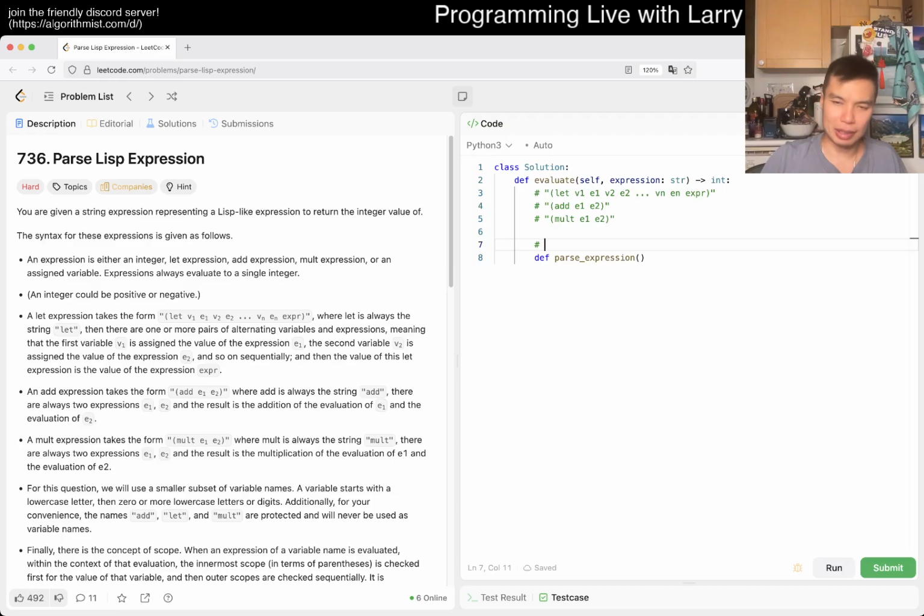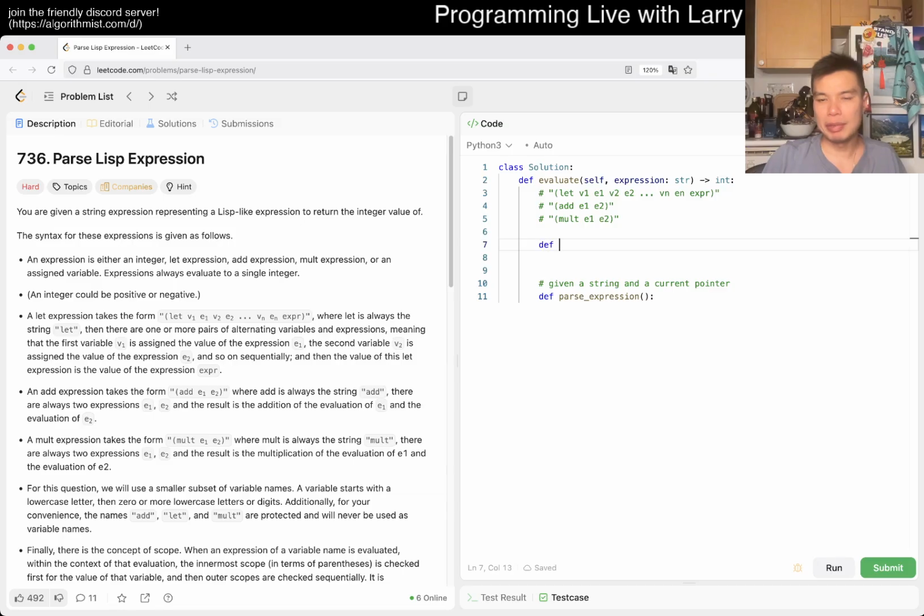is that, given a string and a current pointer. Like I said, I don't remember all the precise vocabulary for this. I'm a little bit weaker, but I do have the idea, right? So here, maybe we have a peek.